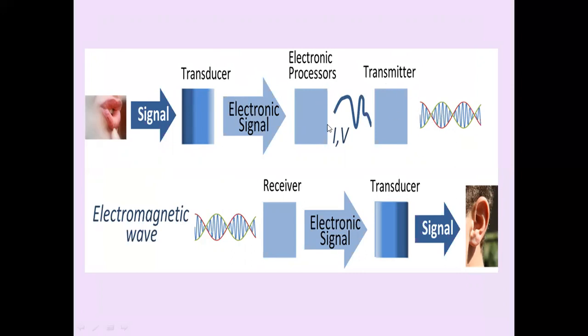We have electronic processors to process the signal. The sound is converted into an electrical signal by using a suitable transducer, and then that electronic signal is processed, removing the unwanted signal, followed by modulation and power amplification.